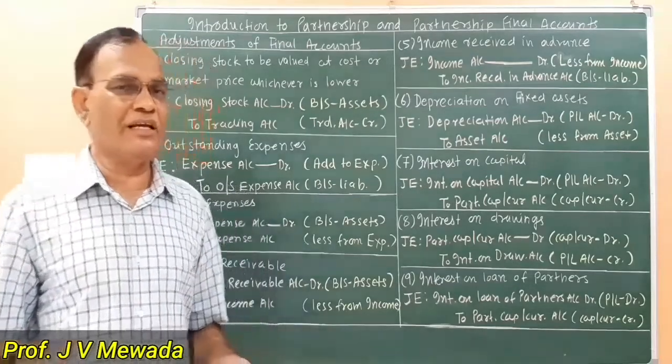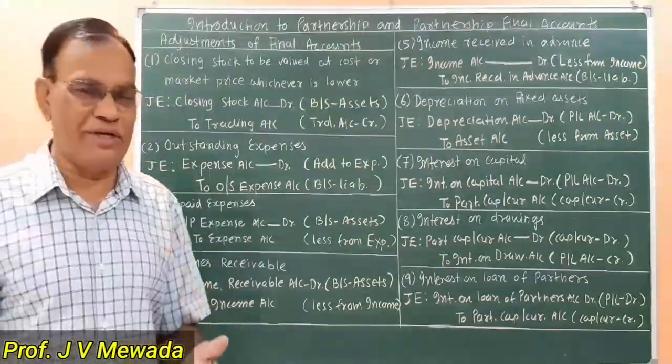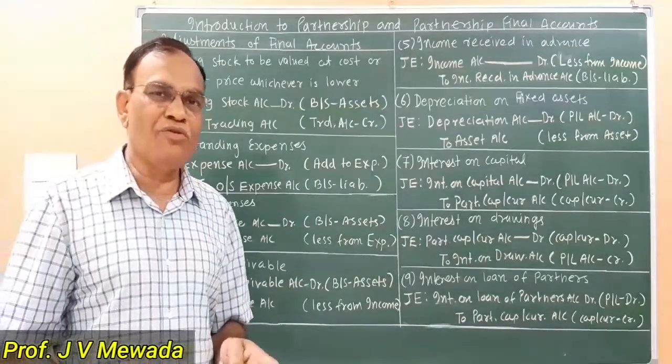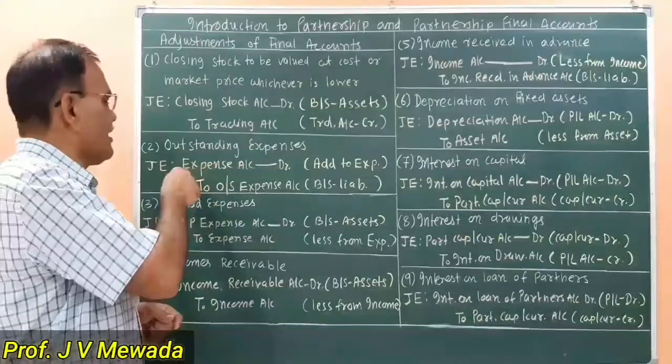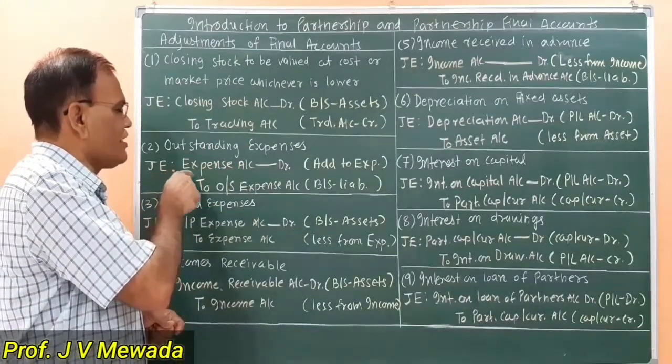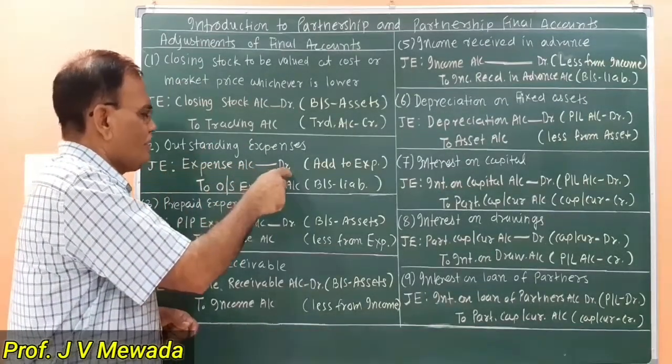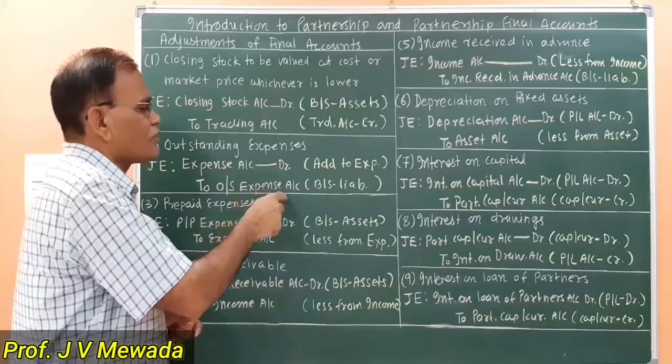So the journal entry: expense is normally debited. Now we have not recorded the expense which is outstanding. So again we are debiting the expense. So our journal entry is expense account debit to outstanding expense account.